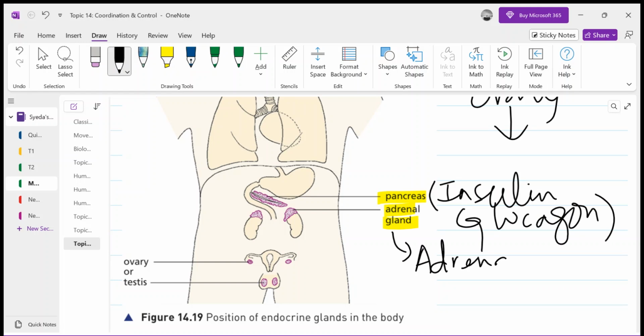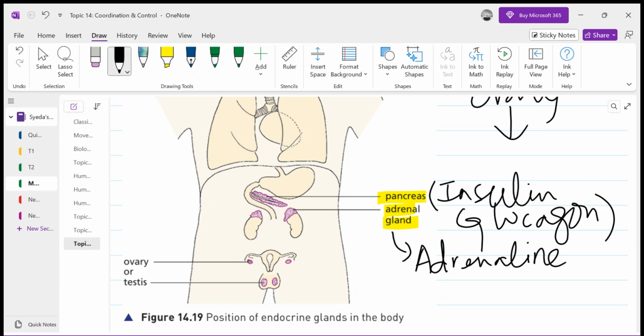Adrenaline, right? This is one of the hormones. Now in the whole picture, ovary or testis: in a human being, if it is female, they will be having ovaries, or if it is male, they would be having testis.